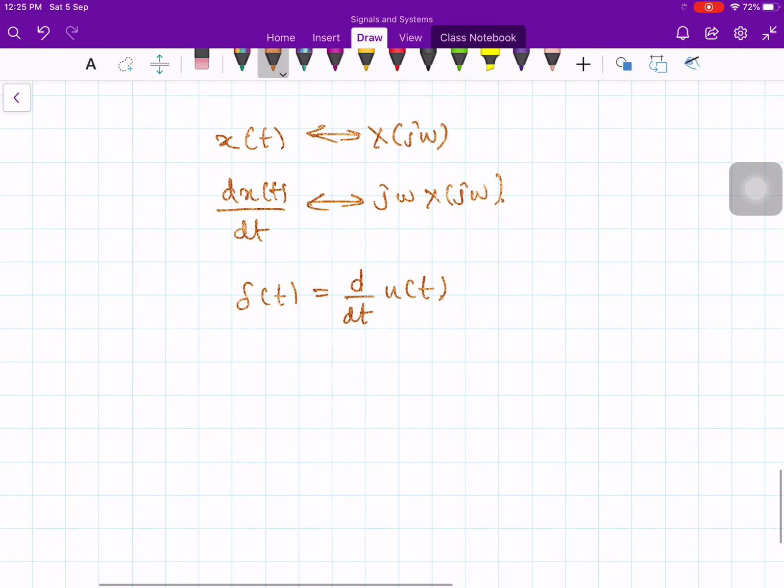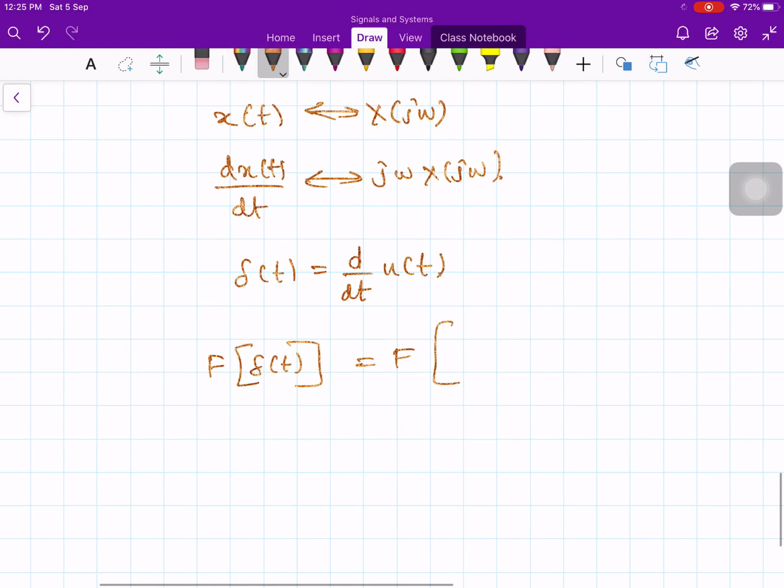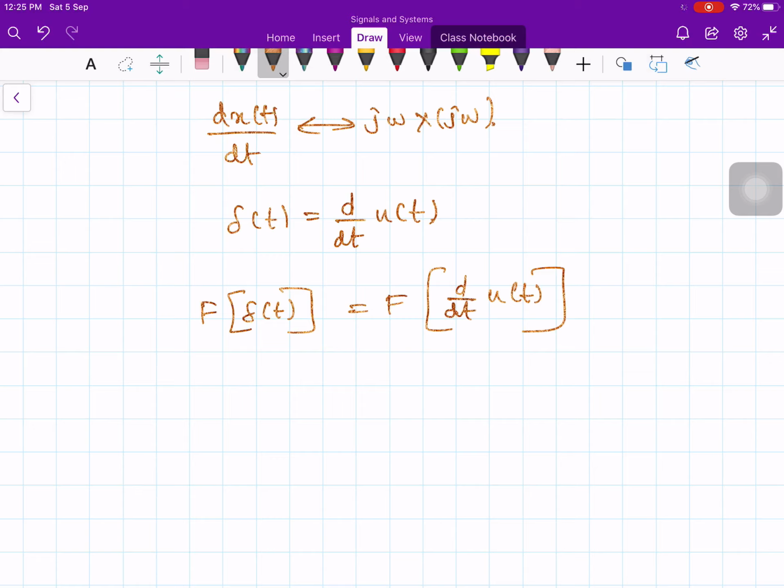That means the Fourier transform of del of t is equal to the Fourier transform of d by dt of u of t. Now, if you take the Fourier transform of d by dt, the d by dt will go away by simply multiplying by j omega and then the Fourier transform of u of t.